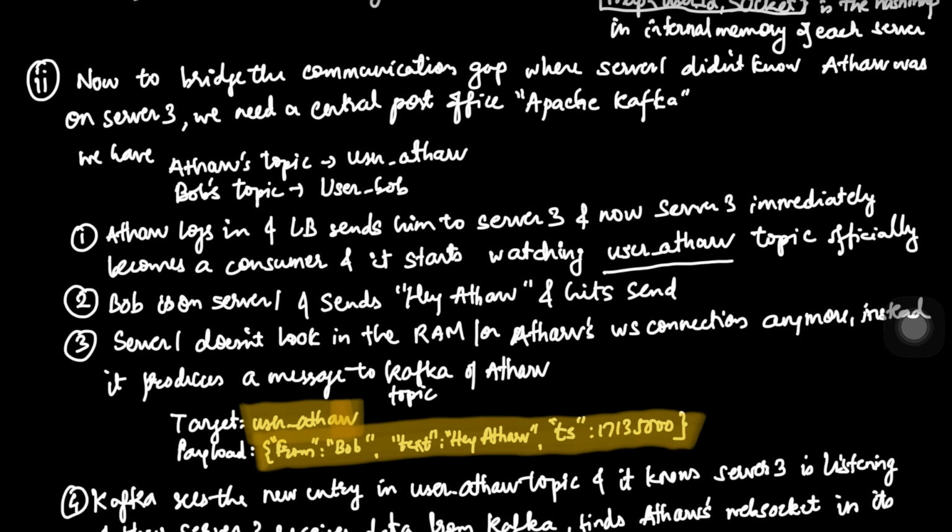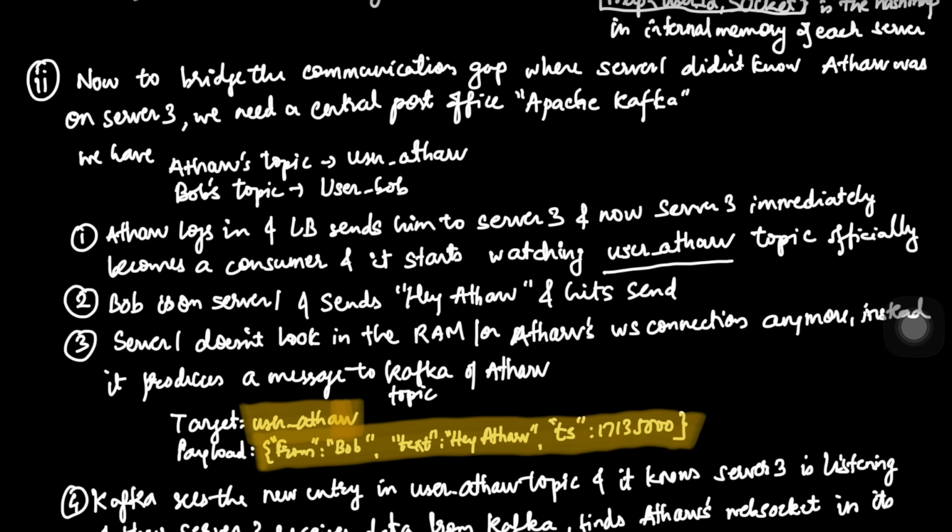So in the last part, we saw the lost message problem. Server 1 has a message for Athar, but Athar is connected to server 3. Server 1 looks in its own RAM, finds nothing, and the message dies. To bridge this gap, we need a central post office, something that every server can talk to. And here is where we will talk about Apache Kafka. So in this approach, we create a dedicated topic for every single user. Think of it like a personalized mailbox in the cloud.